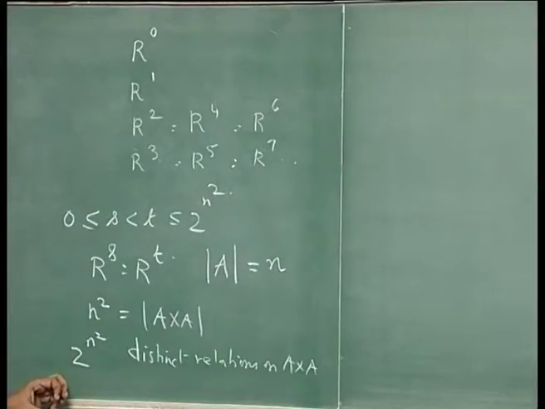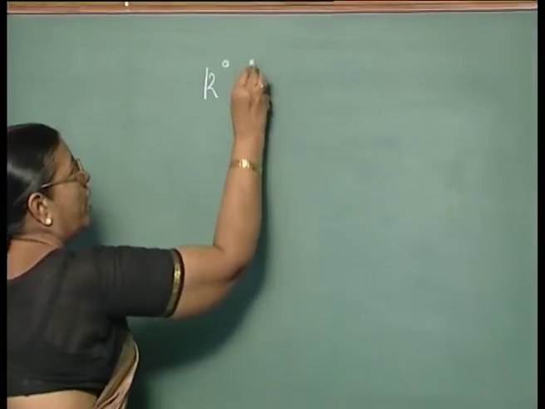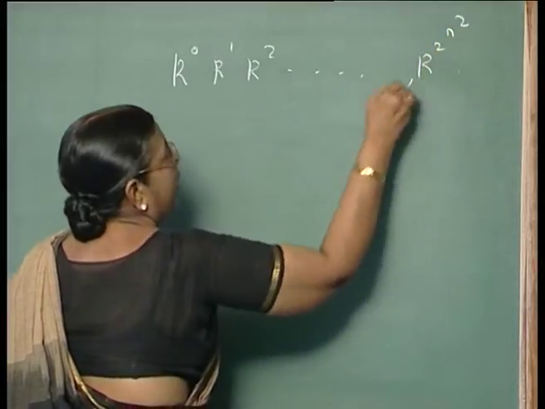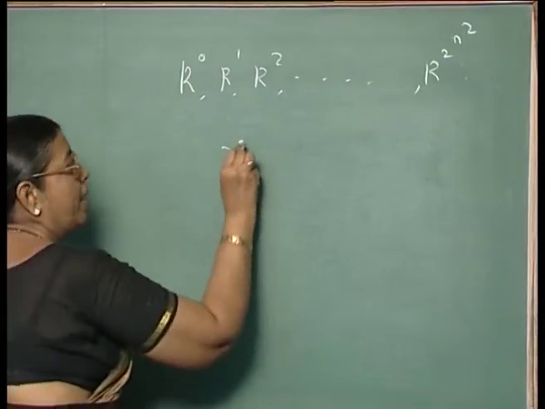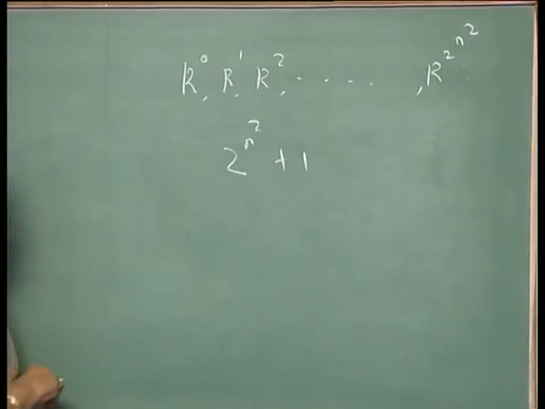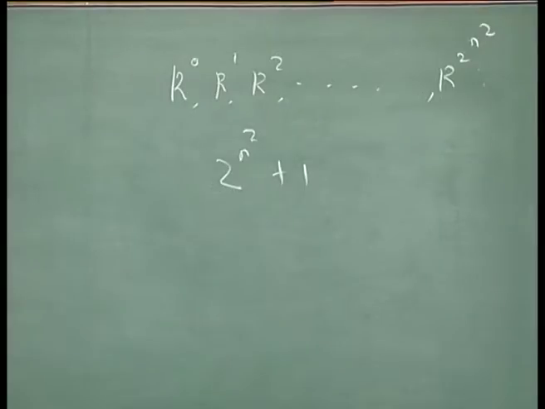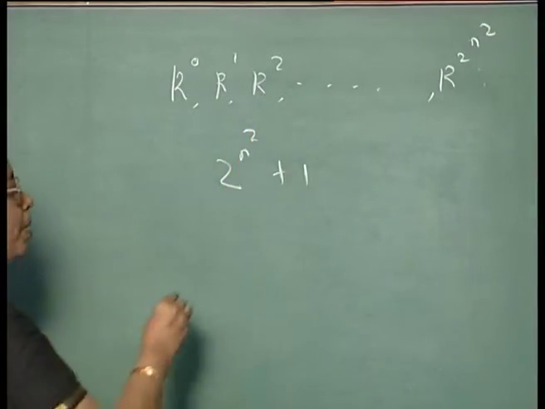So if you take R0, R1, R2 like that up to R power 2 power n squared, in this sequence you have 2 power n squared plus 1 elements, but at most 2 power n squared distinct relations on A cross A. So at least for some values of s and t they should be equal.